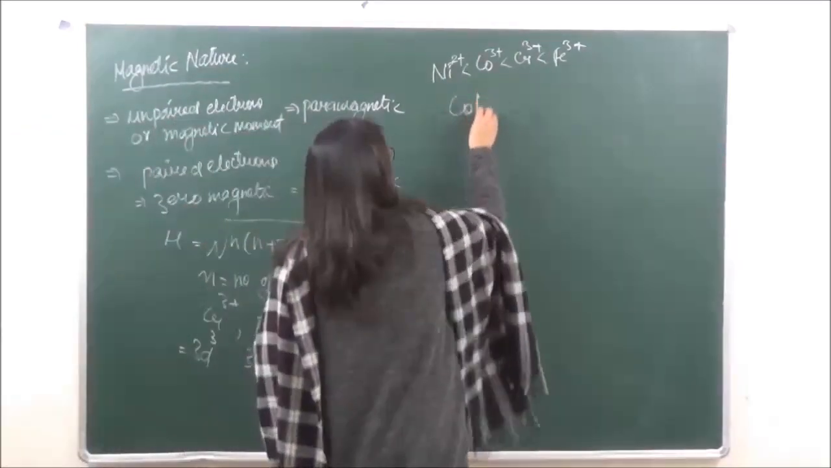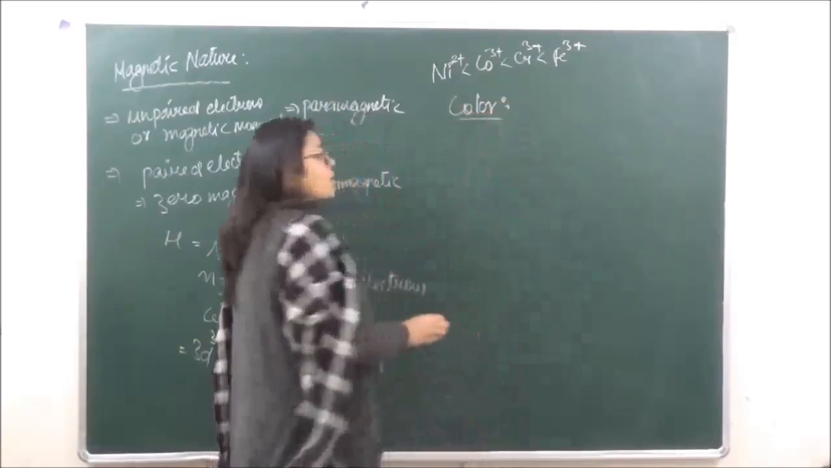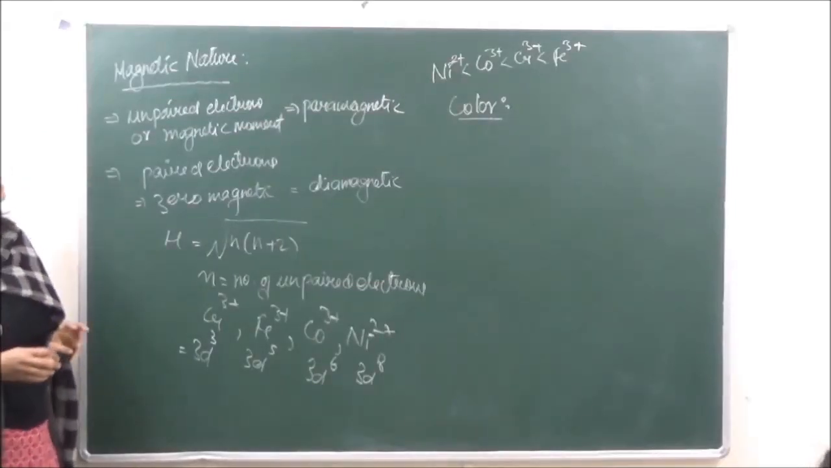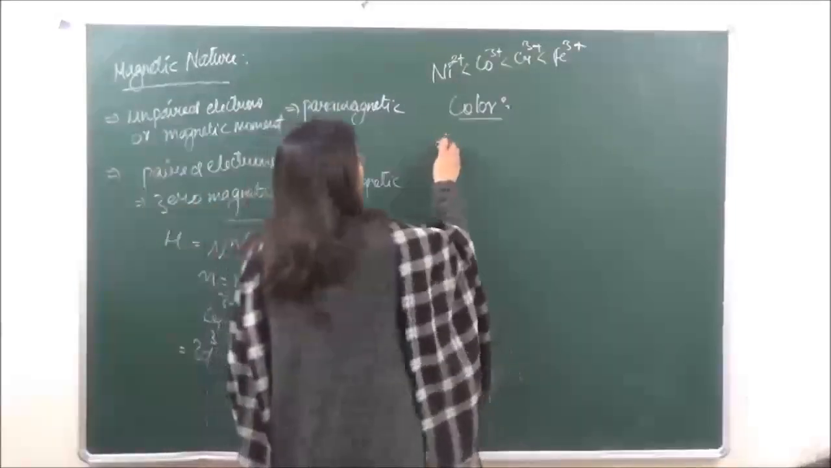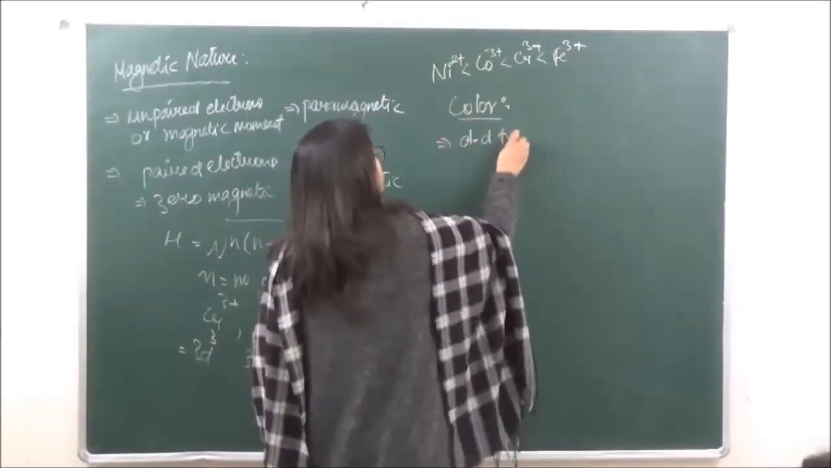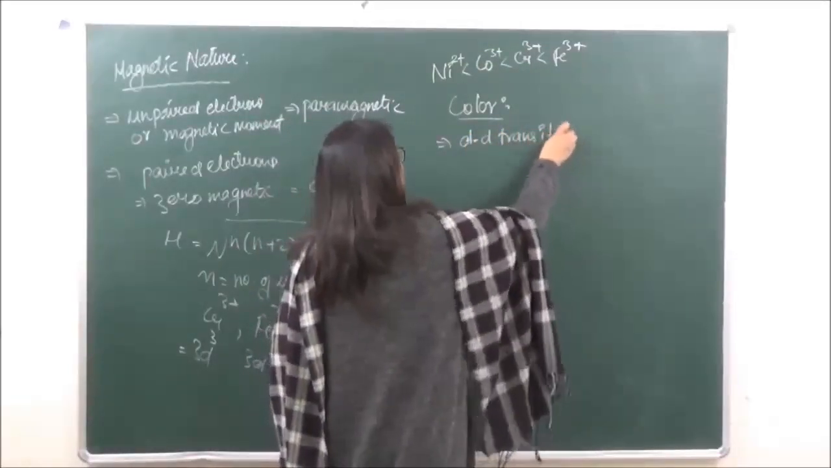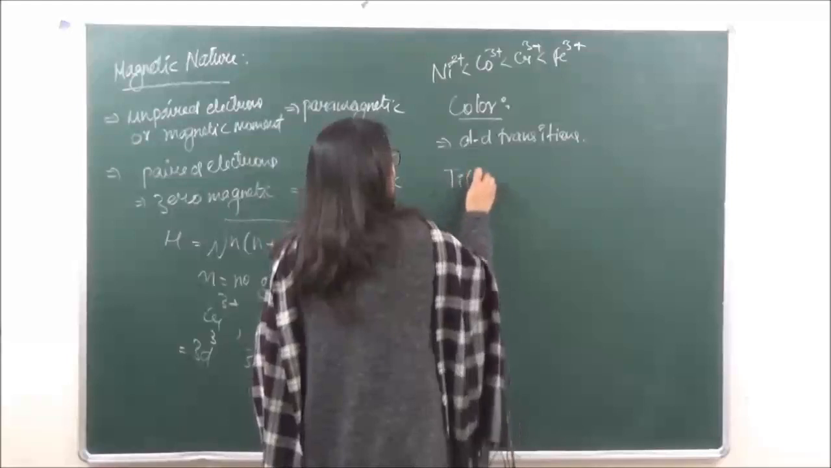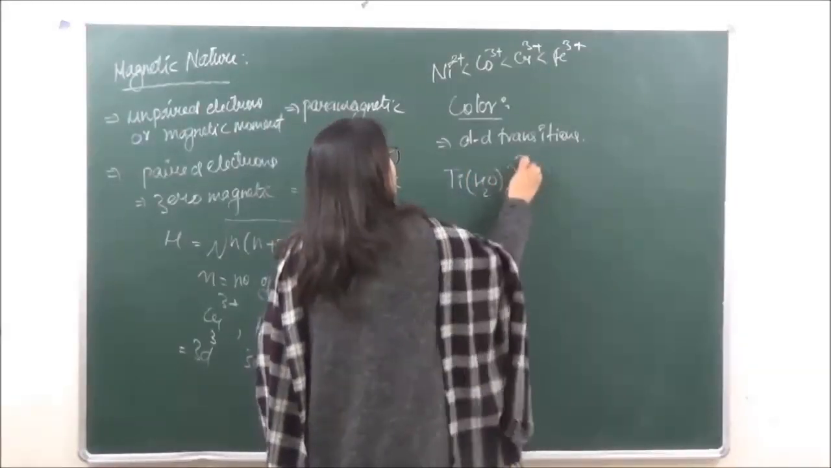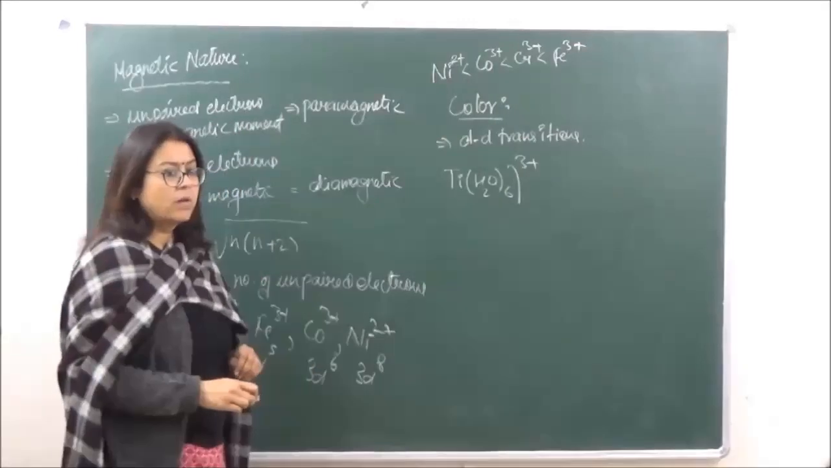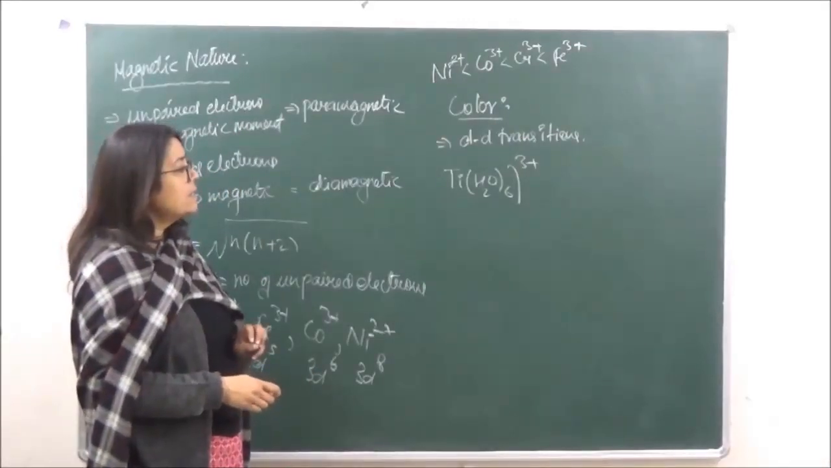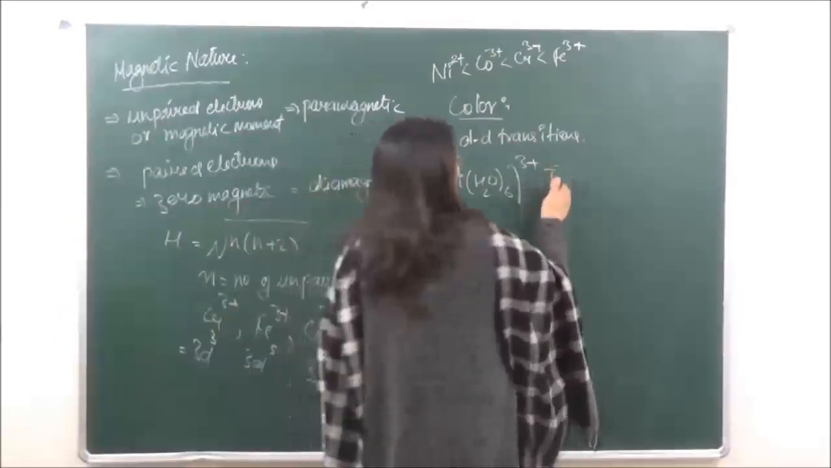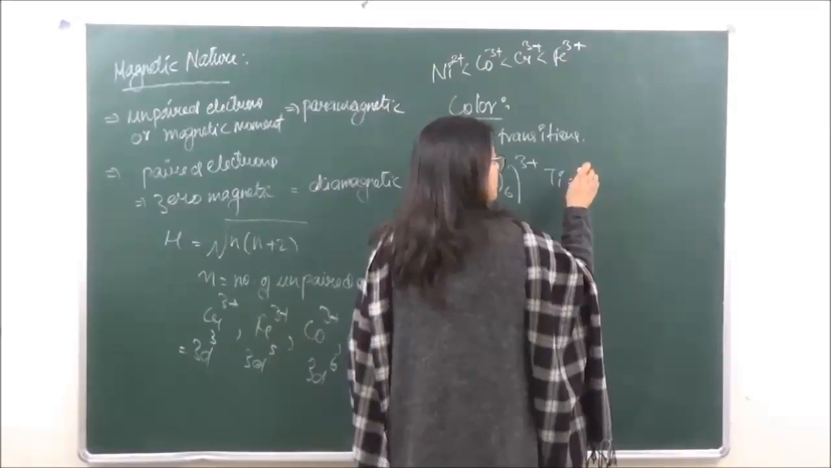The second property we are going to do is color. When we talk about the color of coordination compounds, the color is due to d-d transitions. We can explain this by taking the example of [Ti(H2O)6]3+. You know that Ti3+ means, what is the electronic configuration of titanium? It is going to be, what will it be?